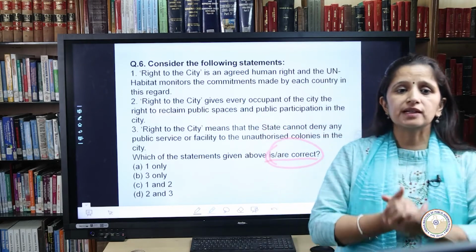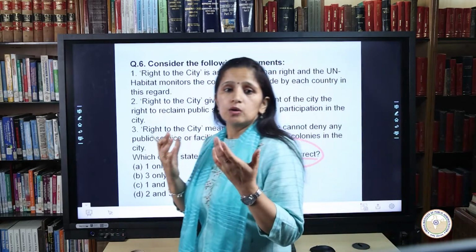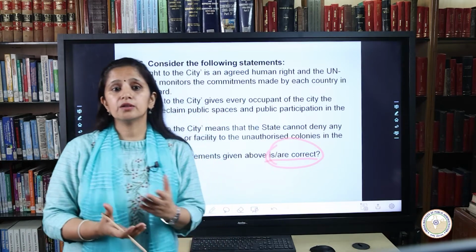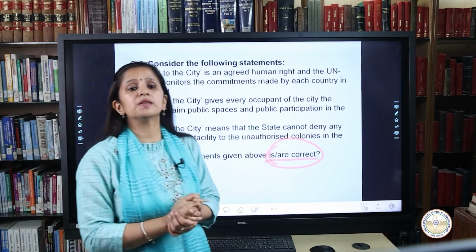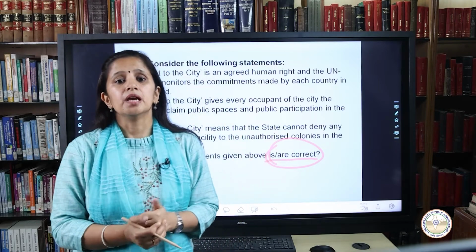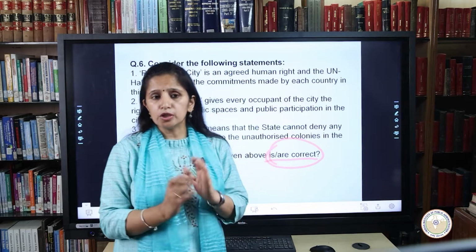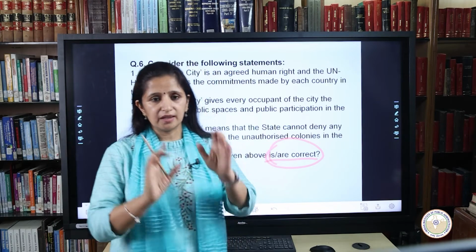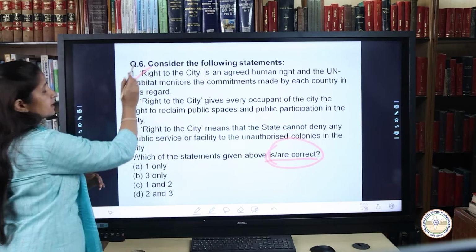So we need to be very clear here that right to the city is a holistic approach to improving the quality of everyday life in cities. The right to the city is at the heart of the New Urban Agenda agreed at Habitat 3. UN Habitat partners with national and local governments, academia, civil society and the private sector in the implementation and monitoring of the commitment made under the New Urban Agenda. So the New Urban Agenda is very, very important, and also the SDG 11. So keeping this in mind, statement 1 is correct.